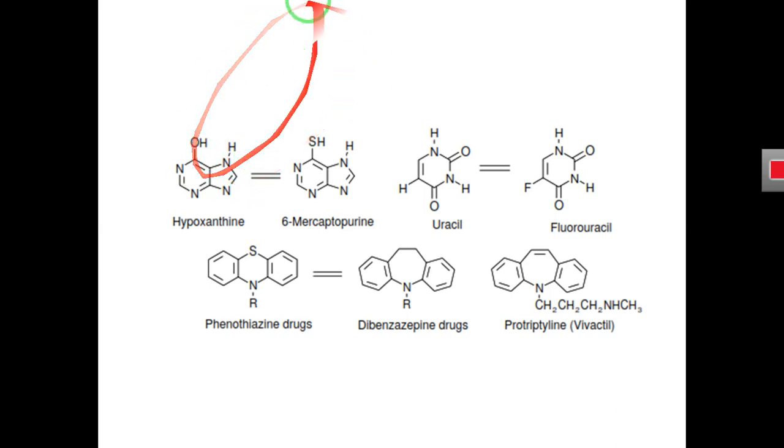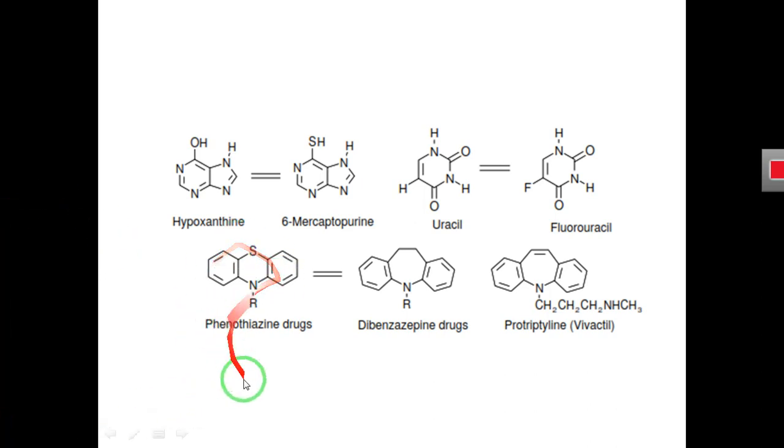So when we replace one isosteric group with another, we get a new analog of the parent compound with similar activity. But this does not apply to all examples. Sometimes it is also possible that we change one isosteric group for another, but we get an analog with different biological activity.